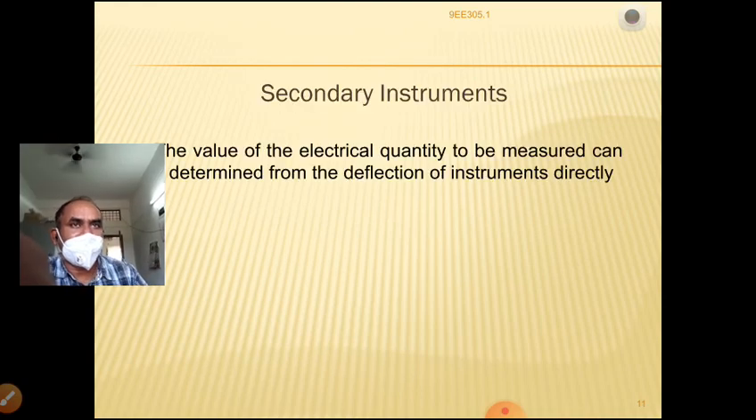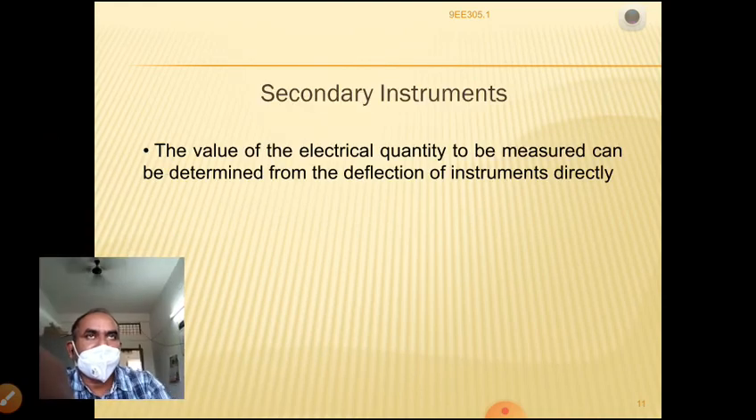Coming to the secondary instruments, with the help of primary instruments, the value of the electrical quantity to be measured can be determined from the deflection of the instrument directly. So whatever value it indicates is the final value. There is no multiplication by a constant value. Those are known as the secondary instruments.